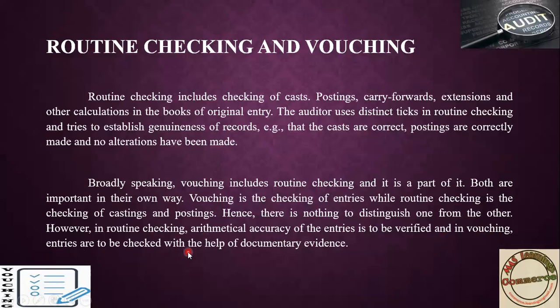Whereas under vouching, you check with the help of documentary evidence. So by keeping documents as a base, you check each and every transaction, and that is known as vouching. Routine checking is periodical checking, where you check arithmetic accuracy, that is the numerical value.